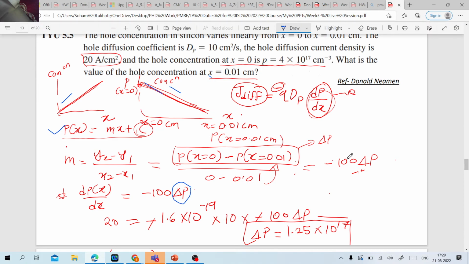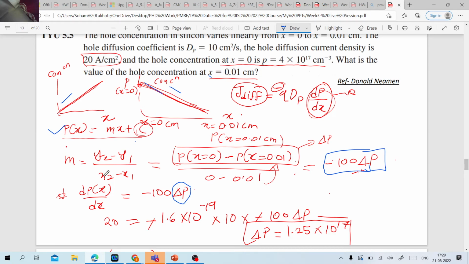And this m becomes minus 100 times delta p, correct? And I don't know the value of c, but do I even need it? Because I'm going to differentiate p with respect to x. So this c, I don't even need it because its derivative is going to be 0. So dp by dx is what? Minus 100 times delta p.